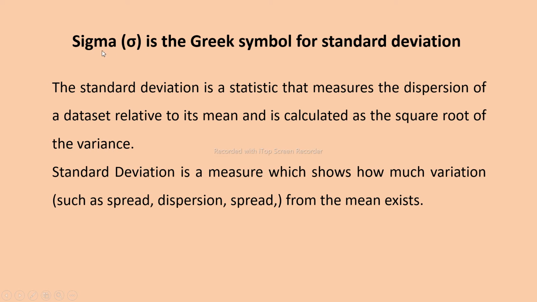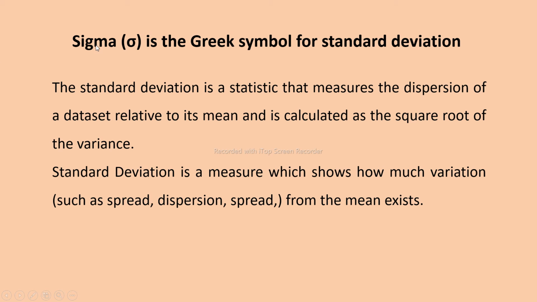When we talk about sigma, sigma is the Greek symbol for the standard deviation. If you know mathematics, you might know the basic term standard deviation. What does the standard deviation tell us? The standard deviation is a statistic that measures the dispersion of a data set relative to its mean and is calculated as the square root of the variance. Standard deviation is a measure which shows how much variation, in terms of spread or dispersion from the mean, exists.